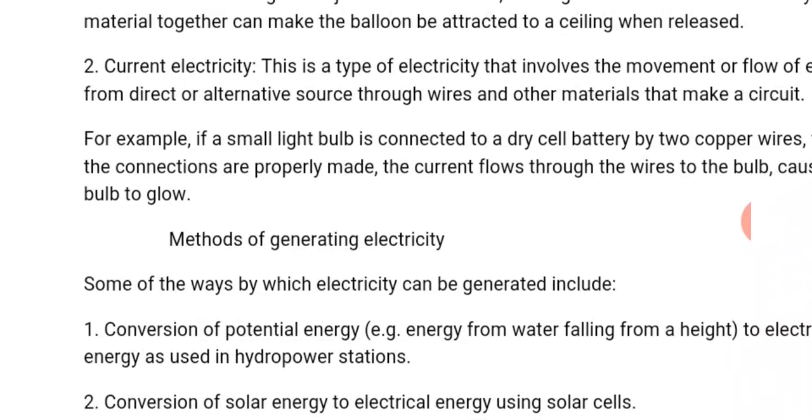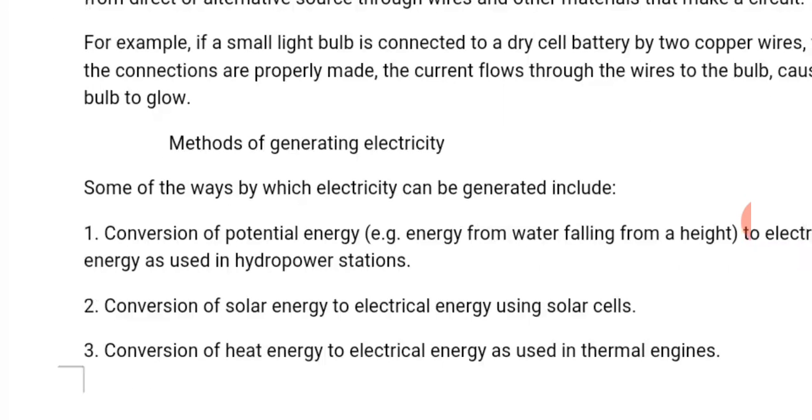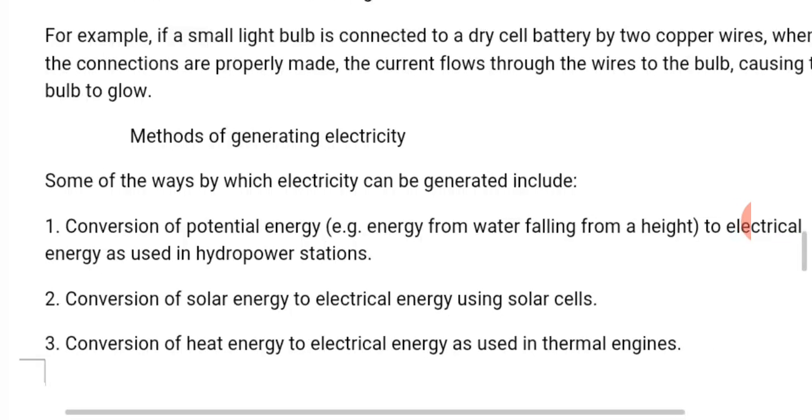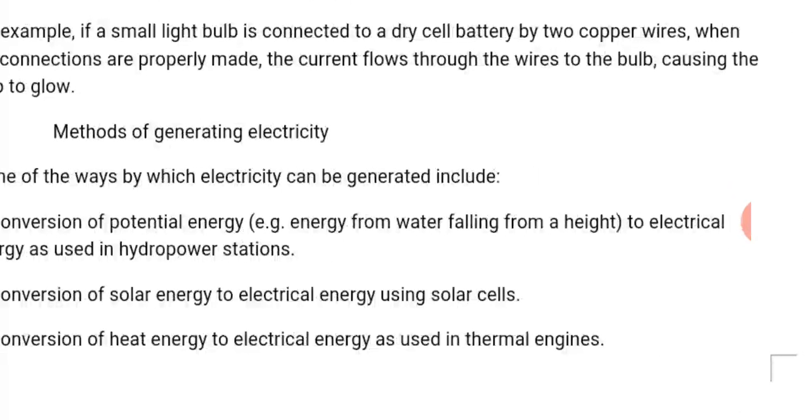These are some of the ways by which electricity can be generated. 1.